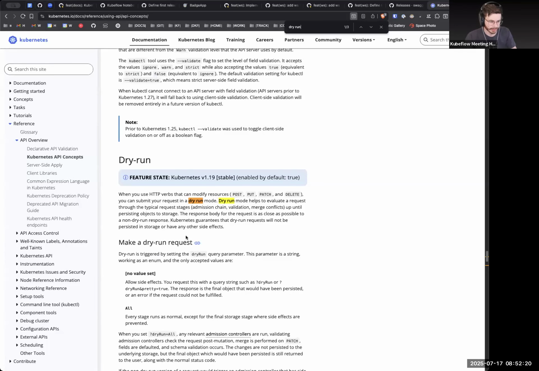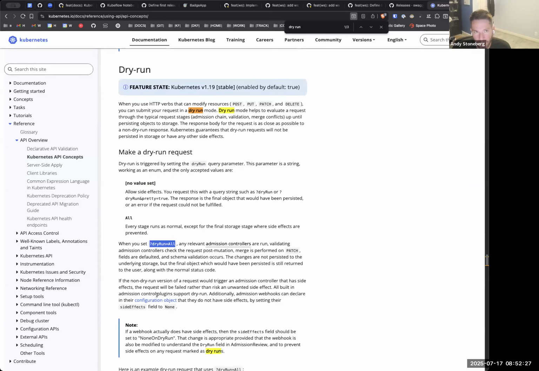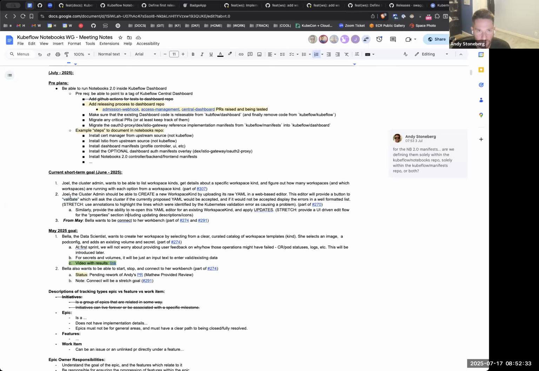Yeah, there is a verb. And when I was looking at some of the API machinery stuff, the create options and update options structs do have, I forget the exact name, a dry run flag. I haven't built it, but on paper it looked viable. That should work. So from the front end perspective, it's pretty straightforward. So I guess that's the last thing we need to do for this one.